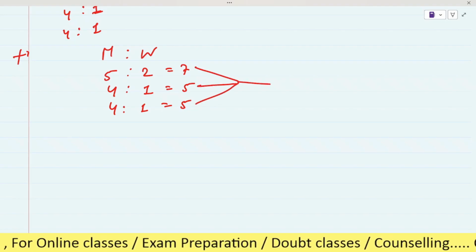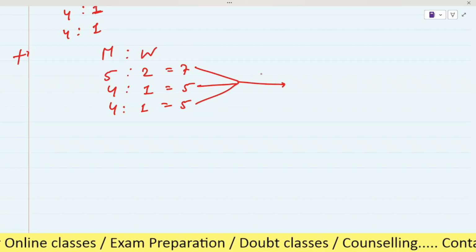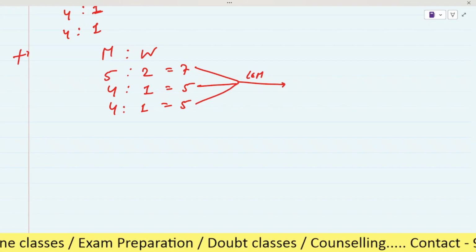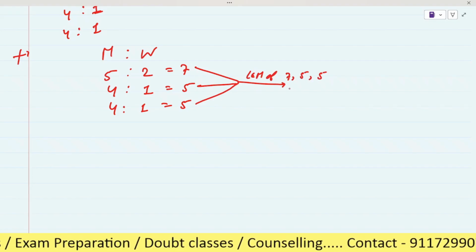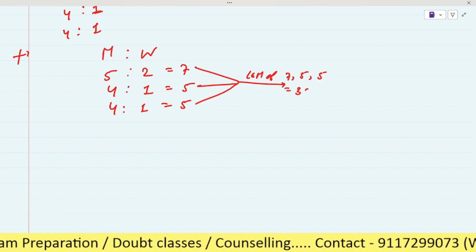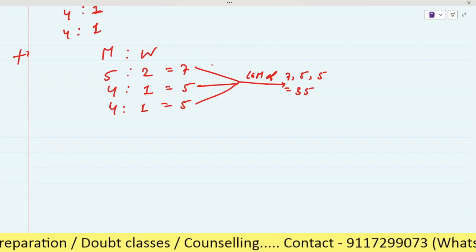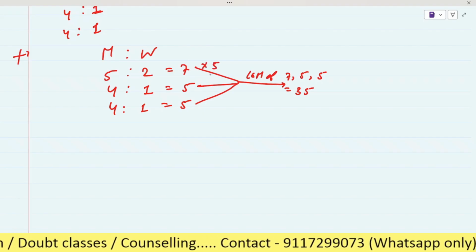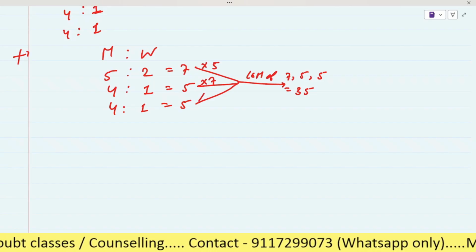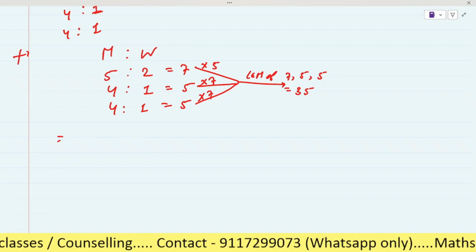We will take the LCM of 7, 5, 5, which will be equal to 35, right? To make 7 into 35, we multiply it by 5, and we multiply the others by 7.